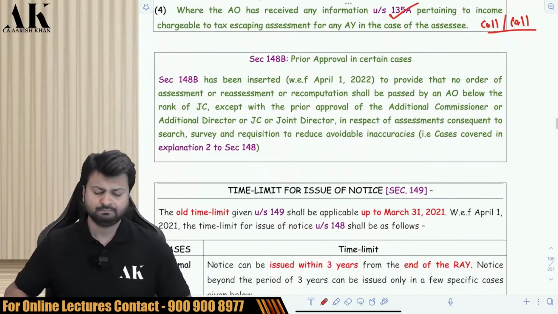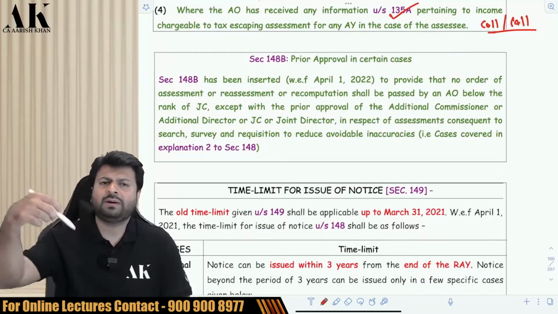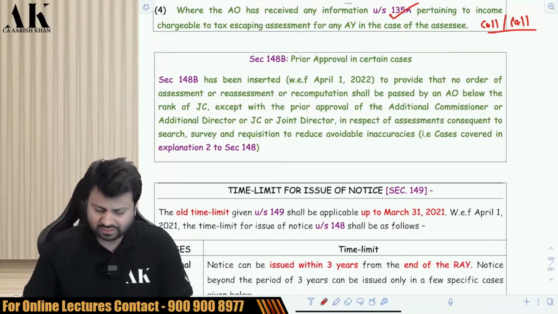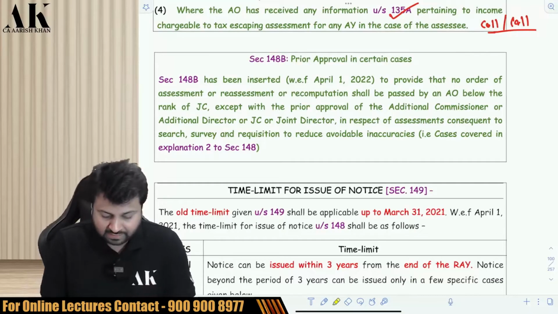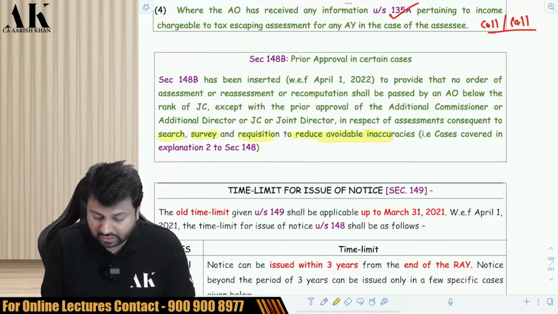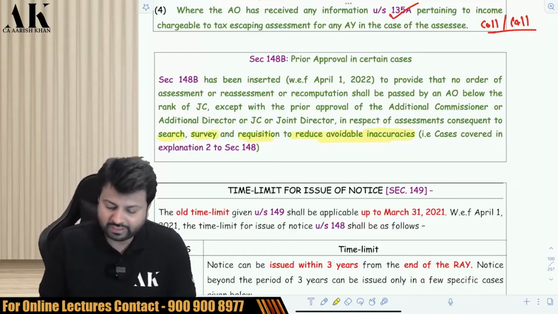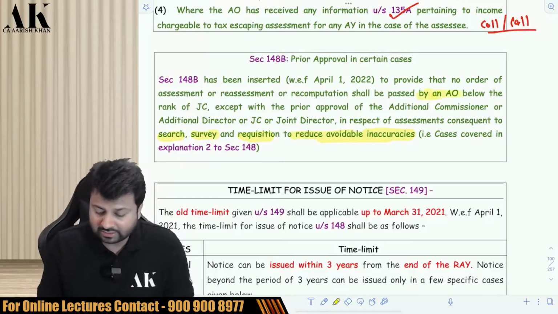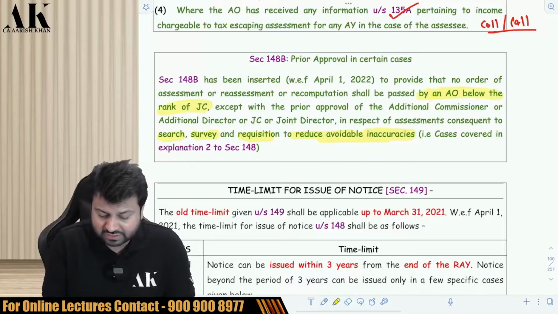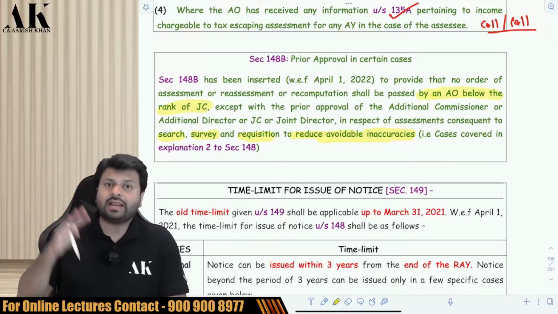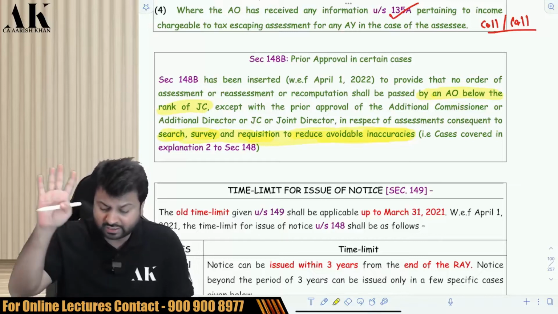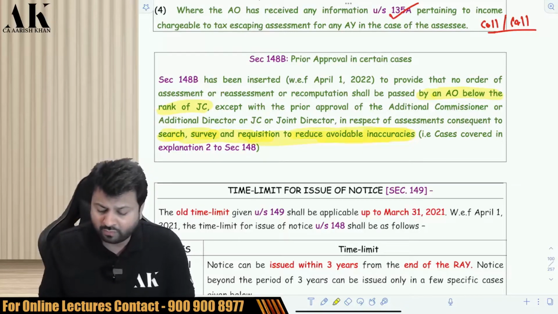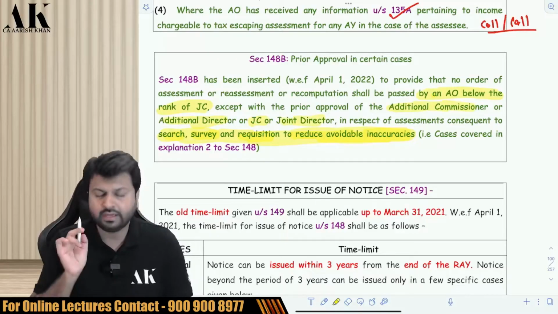Okay. Now after that, the AO will pass an order under 147. The government has said that if the AO is passing the order with respect to some special cases like search, survey, requisition, to reduce unavoidable inaccuracies, listen carefully, if the order is passed by an AO below the rank of JC in respect of these high-stake cases like survey, search, requisition, then they have to take an approval of additional commissioner, additional director, joint commissioner, joint director in respect of the assessment.